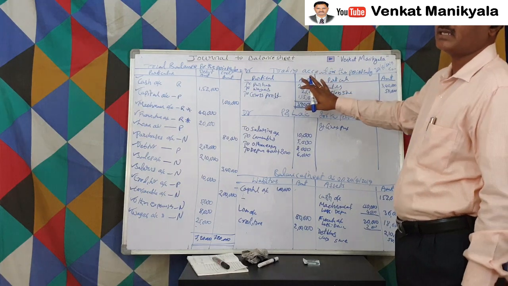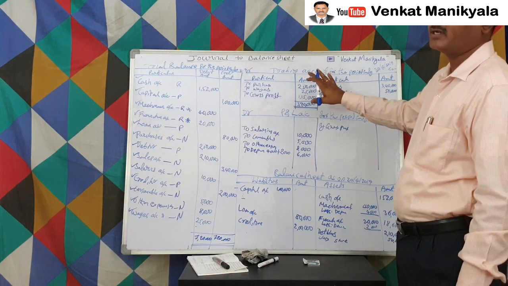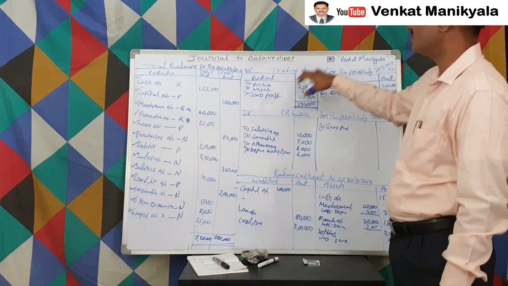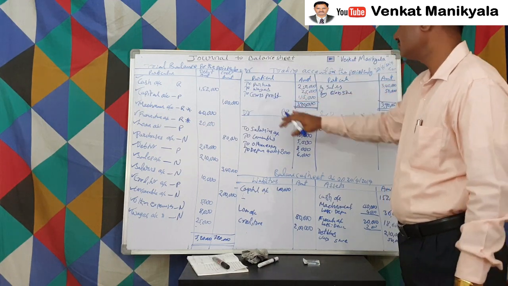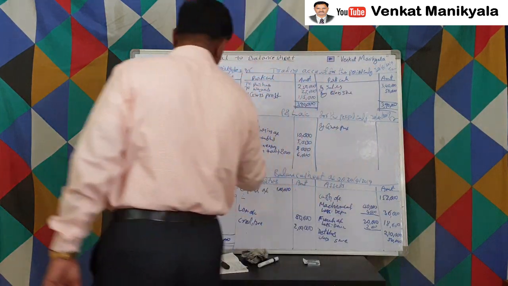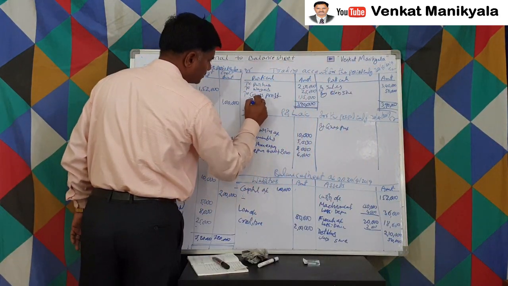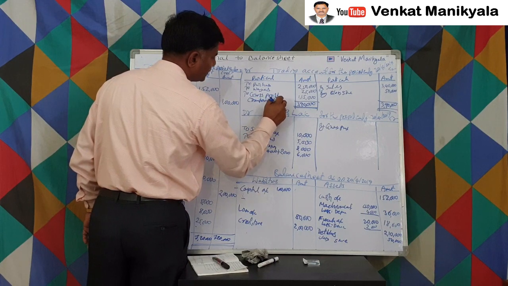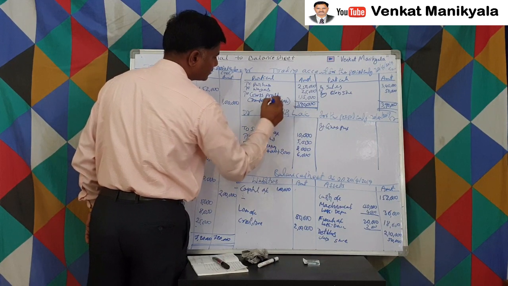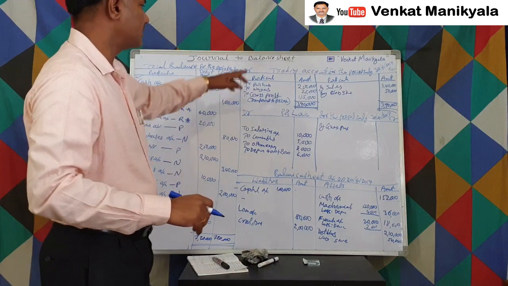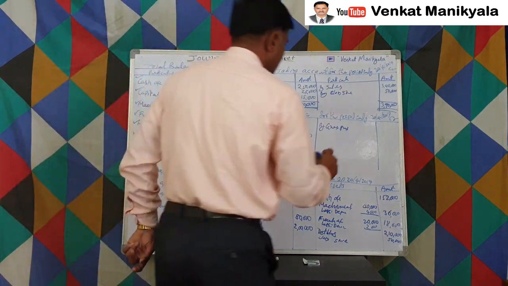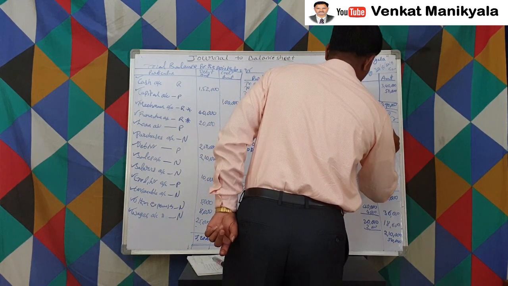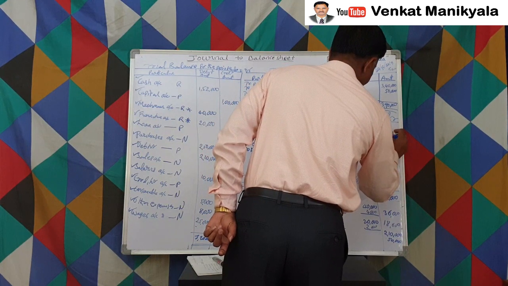If we want to say it from an entry point of view, trading account to P&L account, and in brackets we can say transferred to P&L account. Okay. So trading account to P&L account, brought down 1,15,000.